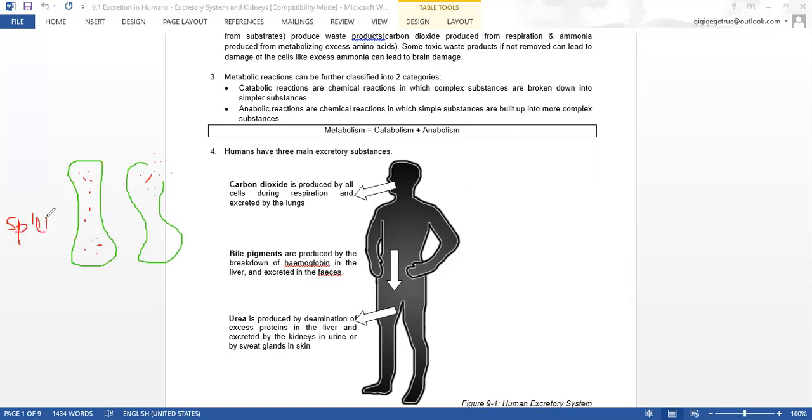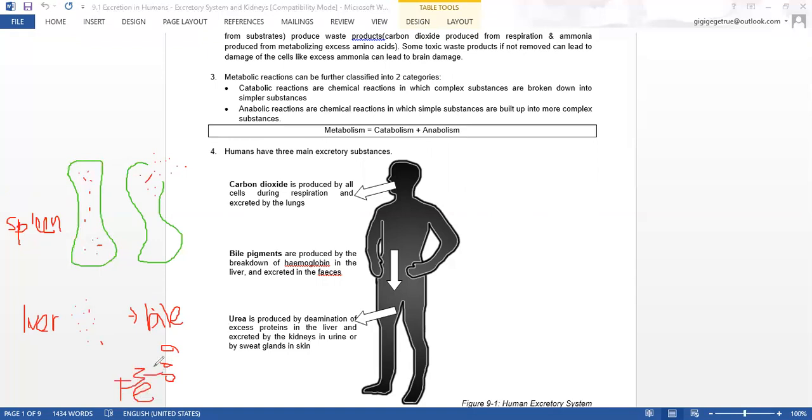Then the hemoglobin will be sent to the liver. The liver will break down the hemoglobin and turn it into what we call bile pigments. It will break it down into bile pigments and other substances that were not highlighted. One of them is iron.